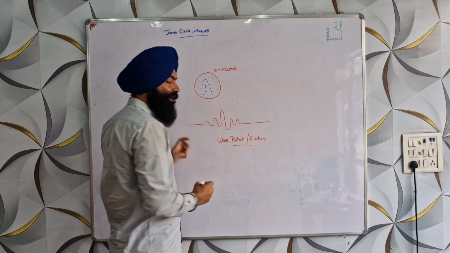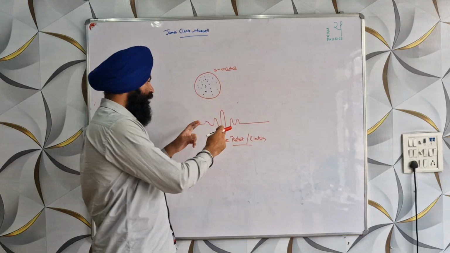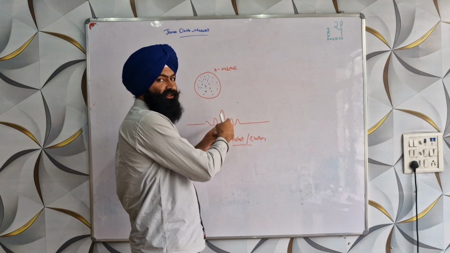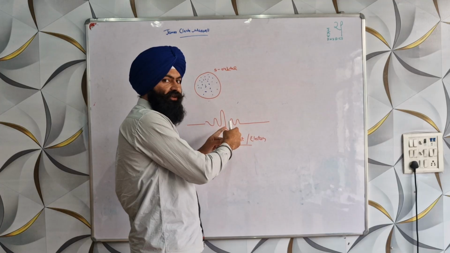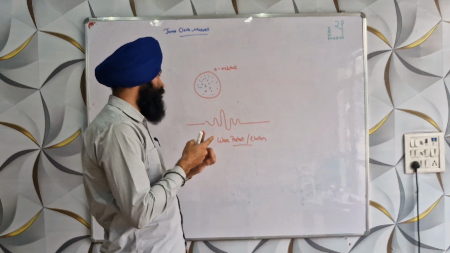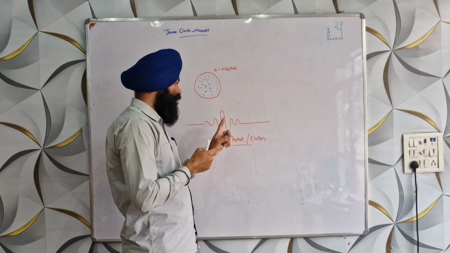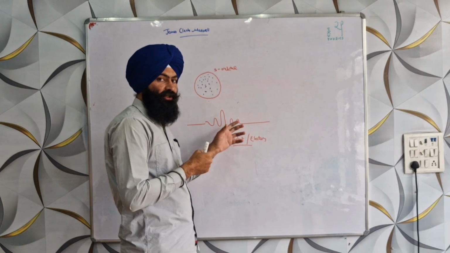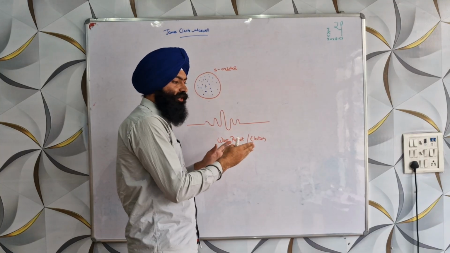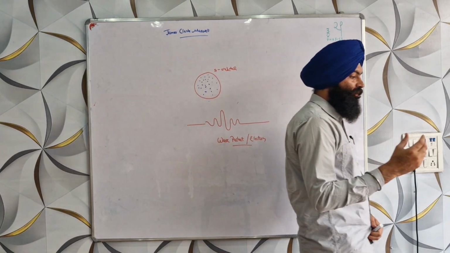An electron is a wave packet. It means at a particular instant of time, it is everywhere in this region, but when we observe it, when we measure it, it will take only one specific position of this region. So an electron is a wave packet, and a wave packet means a superposition of many waves.